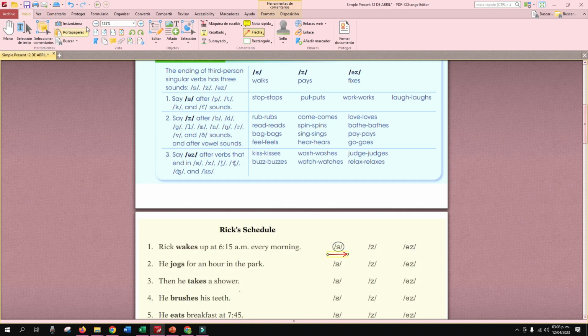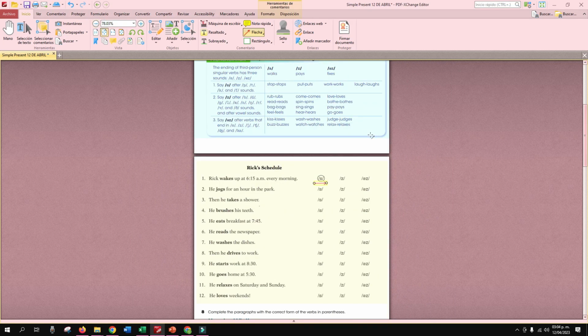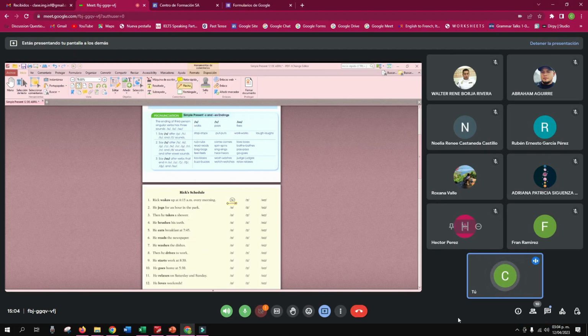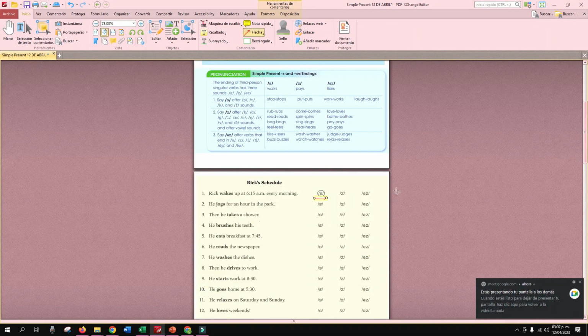Yes? So I want you to choose the correct one and then we're going to check them together, okay? Elíjanlo, vean el verbo y elijan la pronunciación correcta. Aquí les voy a dejar también las reglas para que se guíen en ellas, ¿ok? So you're going to have 2 minutes. Creería yo que en 2 minutos, jóvenes, eligen la pronunciación correcta, ¿ok? So go ahead. If you have questions, raise your hand and I will help you, ¿ok? Work. 2 minutes. Elijan la pronunciación correcta.